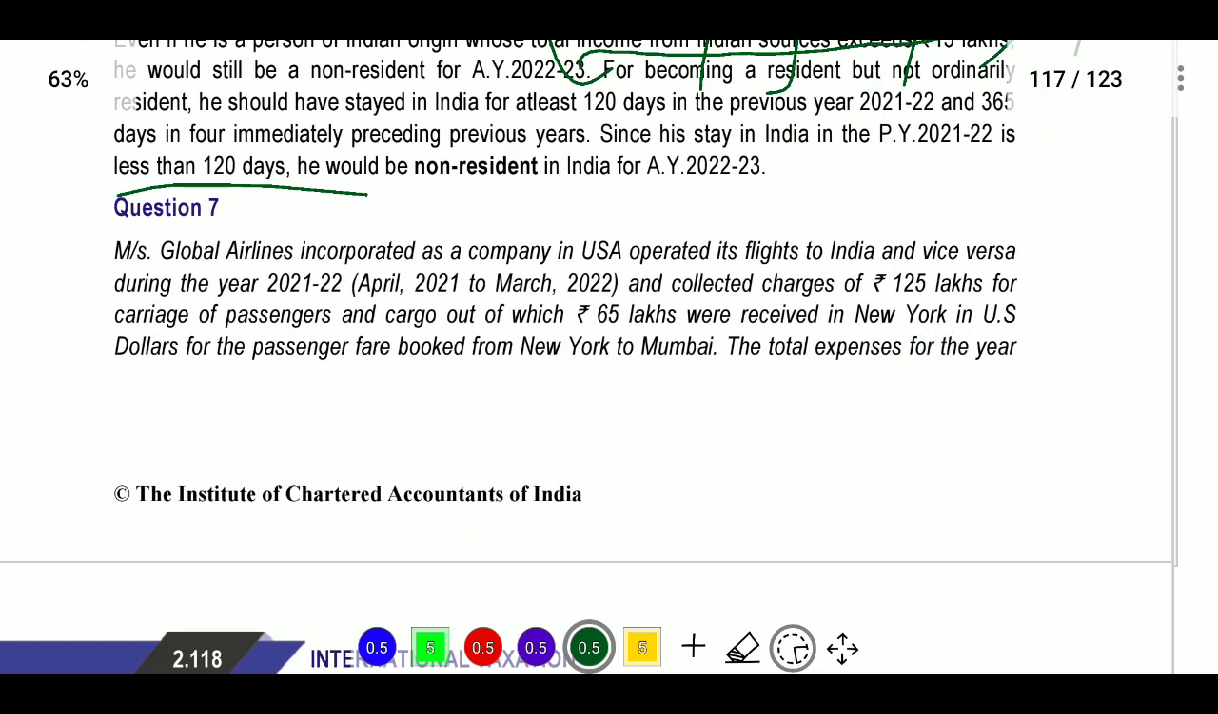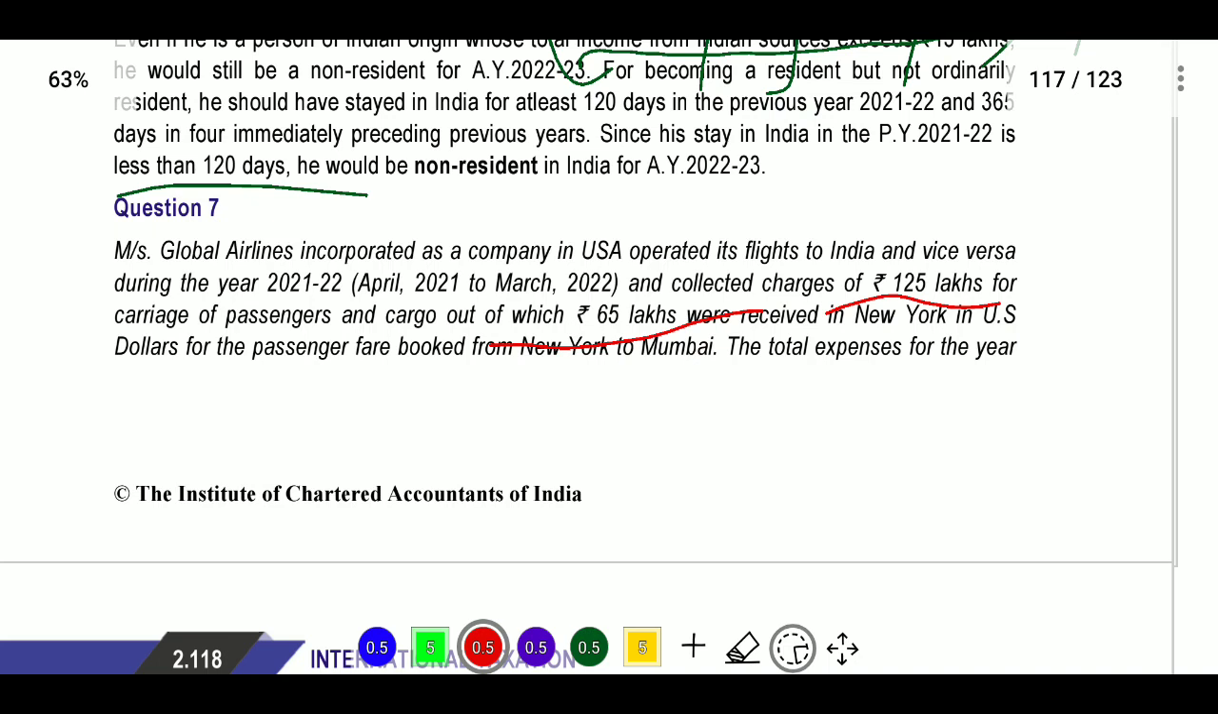Next, question number 7. What is there in question number 7? Global Airlines Incorporated, a company in USA, operated its flights to India and vice versa during the financial year 21-22, April 21 to March 22, and collected charges of 125 lakhs for the carriage of passengers and cargo, out of which 65 lakhs was received in New York in USA.